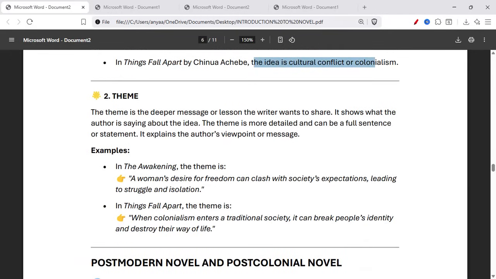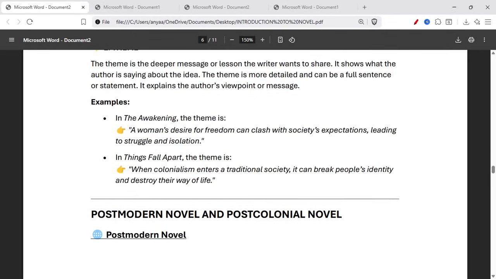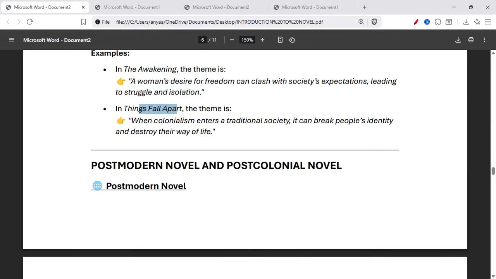Theme is the deeper message or lesson the writer wants to share. It shows what the author is saying about the idea. The theme is more detailed and can be a full sentence or statement. It explains the author's viewpoint or message. For example, in The Awakening, the theme is that a woman's desire for freedom can clash with society's expectations, leading to struggle and isolation. In Things Fall Apart, the theme is that when colonialism enters a traditional society, it can break people's identity and destroy their way of life.